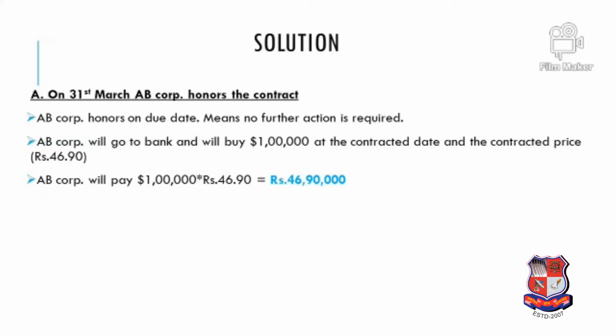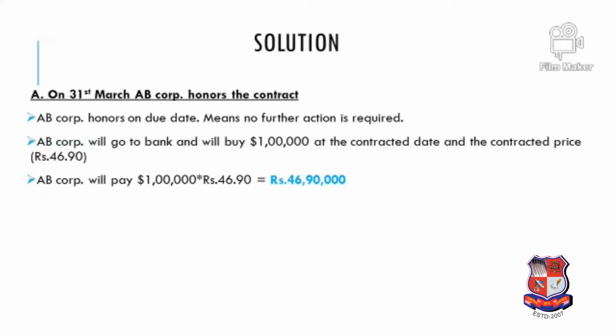And the question is, on 31st March we honor the contract. So on 31st March we go to the bank and we ask for whatever dollars we have requested. So at the time of entering into the contract, which rate will be useful? That is the second column, which is given on 1st January. The spot rate is 46.5, which is the bid rate, and 46.75, which is the ask rate, and the 3-month forward rate is given as 46.6 and 46.9.